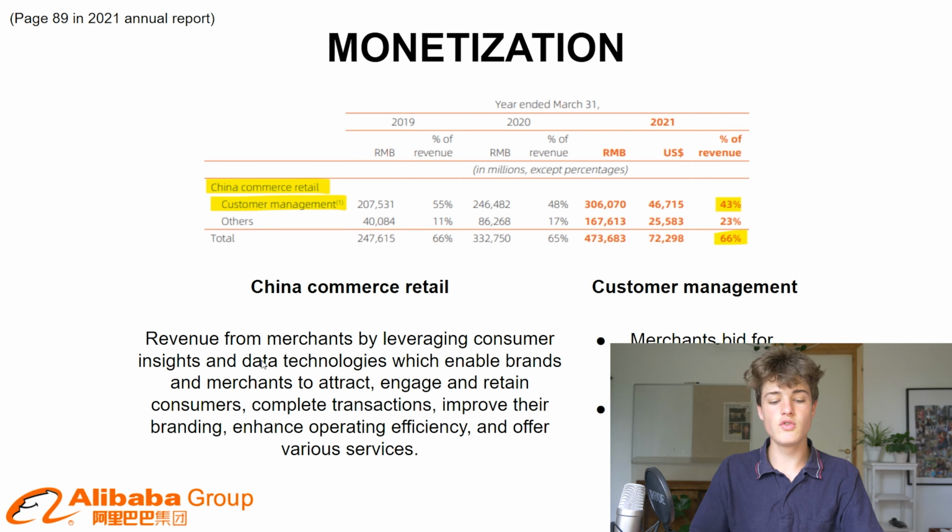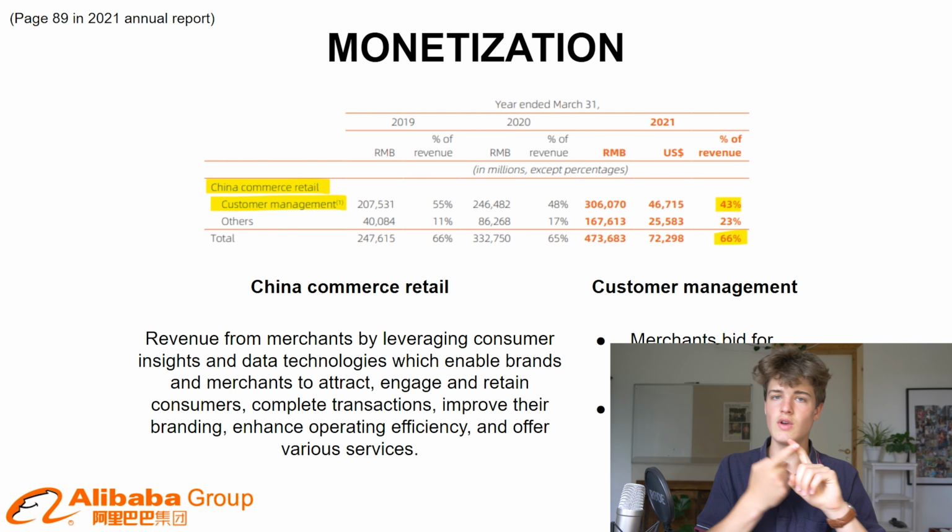So they make revenue from merchants by leveraging customer insights and data technologies, which enable brands and merchants to attract, engage, and retain customers, complete transactions, improve their branding, enhance operating efficiency, and offer various other services. So I imagine they have their Alibaba Pay, which is a safe way for consumers to pay. They probably make some money off of that.